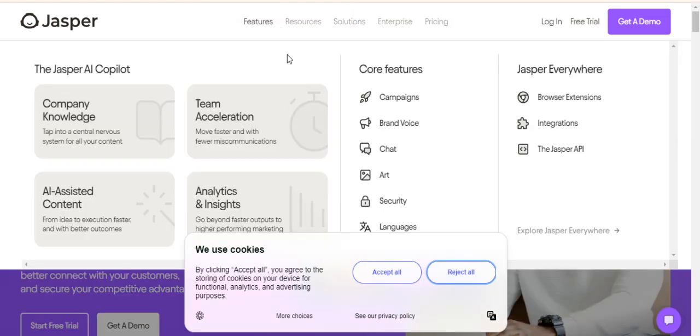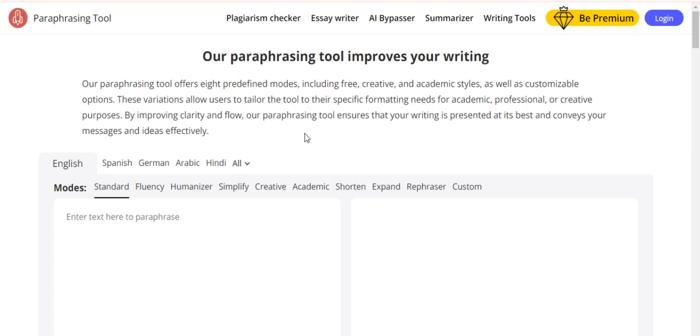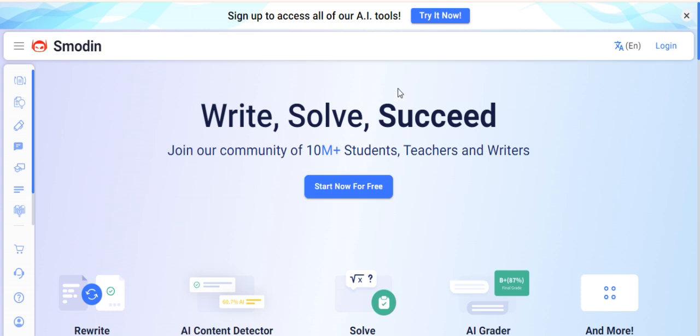Now coming to the next is Jasper. Jasper AI tool, one of the best SEO optimized text generators, with a chatbot in beta version. Now coming to the next is the Paraphrasing AI tool. Paraphrasing AI tool is simple. This is an AI assistant to create and translate text with integrated research and paraphrase function. Now coming to the next, the name is Smodin.